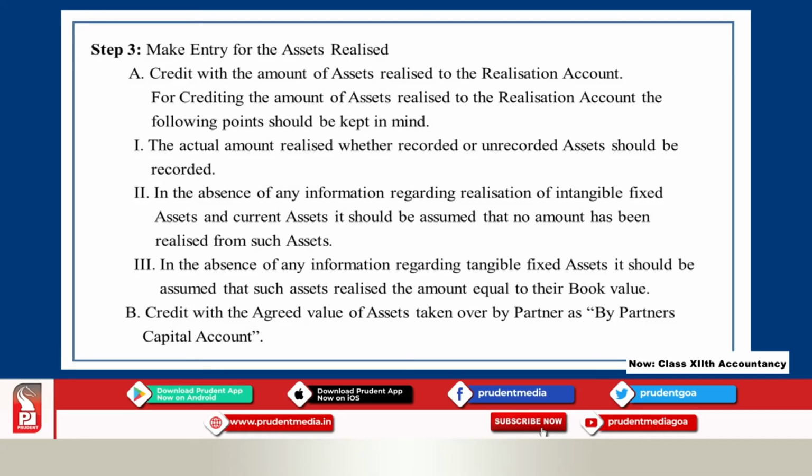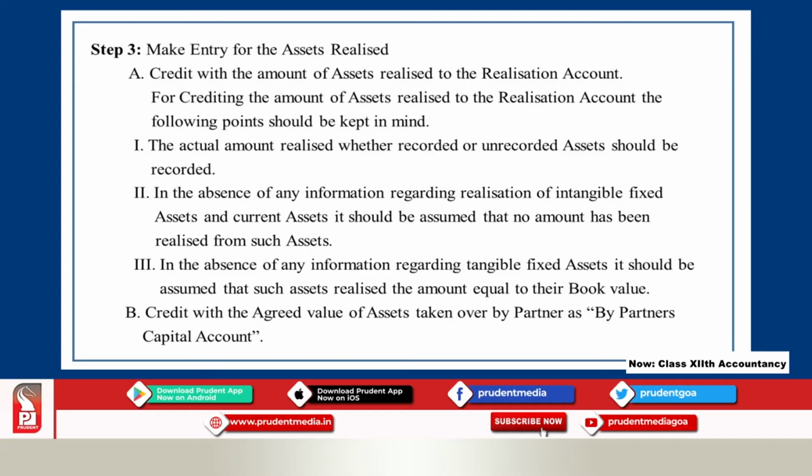For crediting the amount of assets realized to the realization account, the following points should be kept in mind. The first point is, here we should not bother about what was the book value and what amount is realized. Whatever the actual money you collect, that money should be taken into account. So, consider the actual amount received. Whatever your land and building may be, 10 lakh, even if you sell for 5,000, you just have to take 5,000, don't bother about the difference amount.